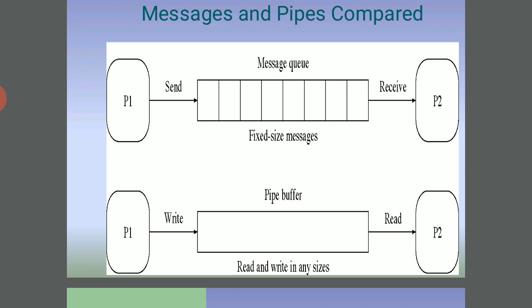So read and write can be of any sizes. It is not prepared for some fixed size; it is any size that is received by P2, and P1 does the write and read. The difference is between writing the information and reading the information. So P1 sends and P2 receives. This is the message and pipes compared.